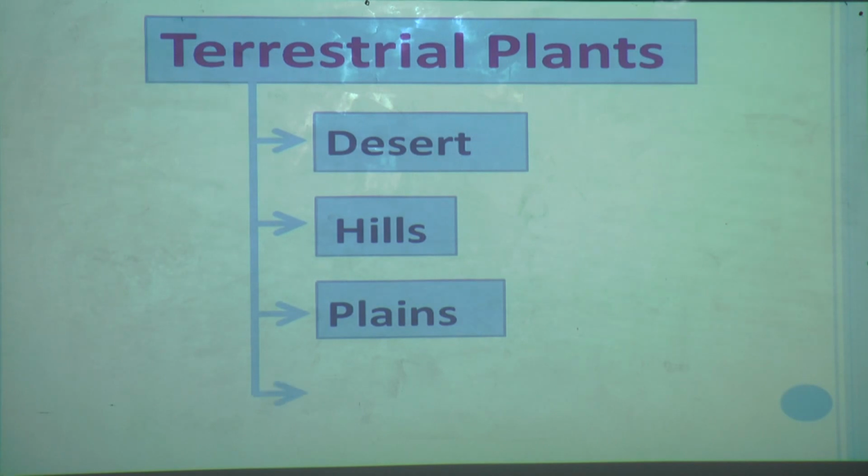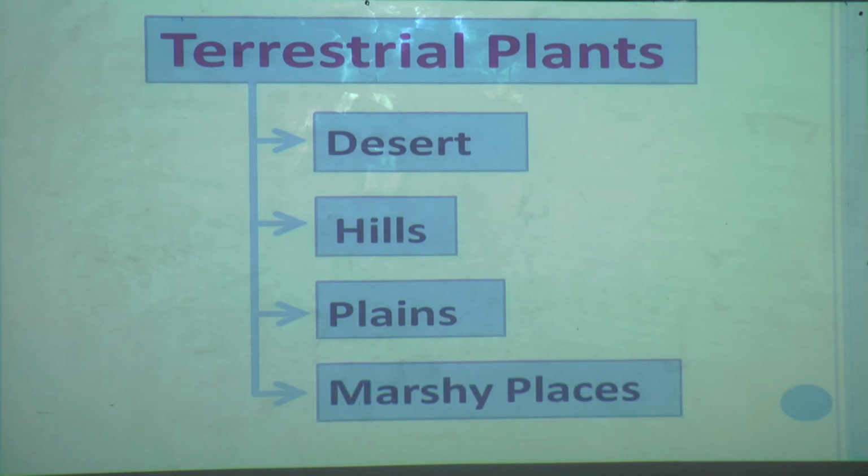After that we have learnt about the plants that grow in marshy places. What was the example we learned? Yes, the mangrove plant. In marshy places the soil is always covered with water. There is no air, which means the roots will not get air, so they grow above the soil. Those are called breathing roots. This all we learnt. This was just a quick recall of what we have learned in previous episodes.